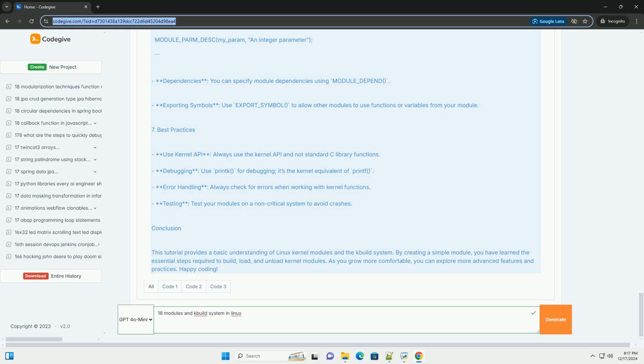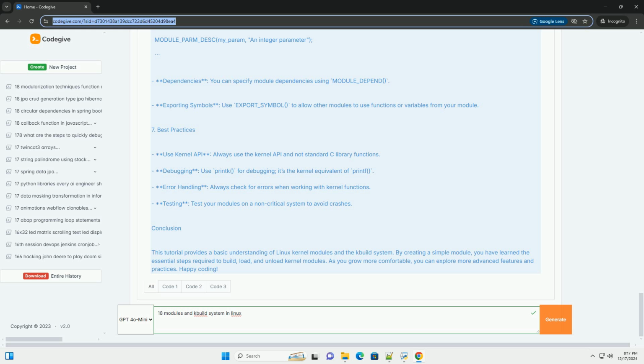7. Best practices. Use the kernel API. Always use the kernel API and not standard C library functions. Debugging. Use printk for debugging; it's the kernel equivalent of printf. Error handling. Always check for errors when working with kernel functions. Testing. Test your modules on a non-critical system to avoid crashes.